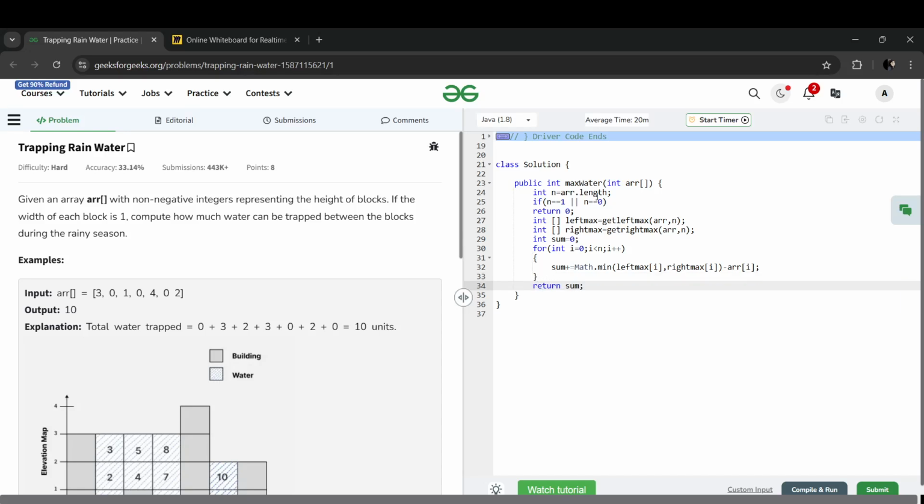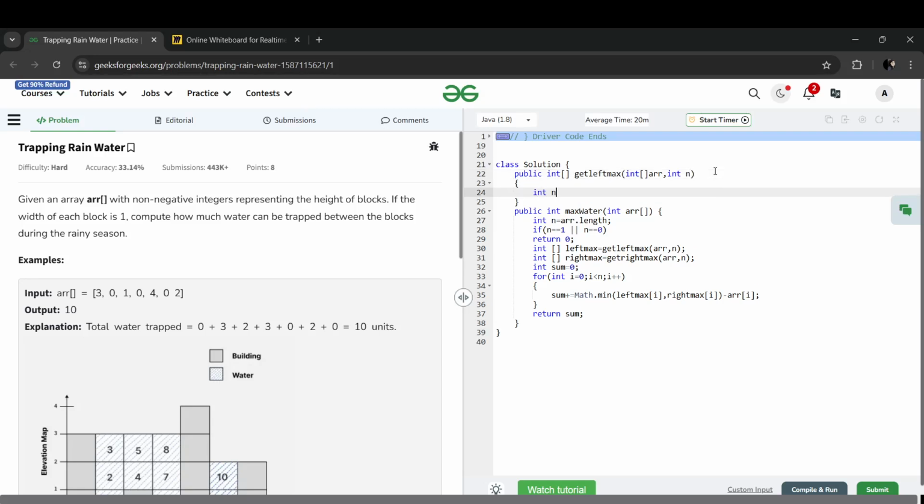Now in this I have to make my left max. Okay, get left max, int array, int n.